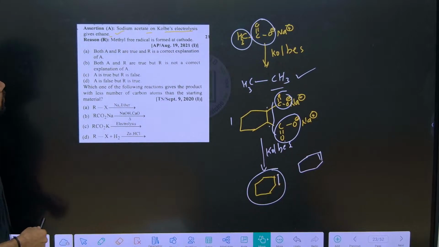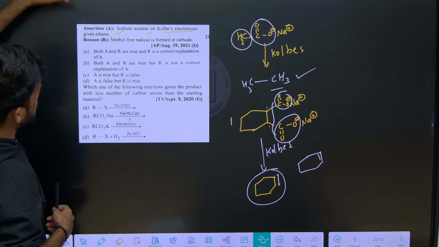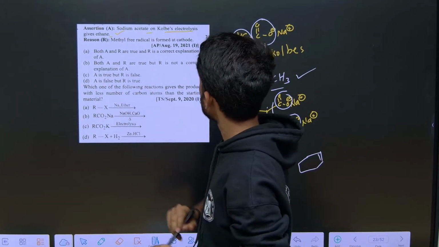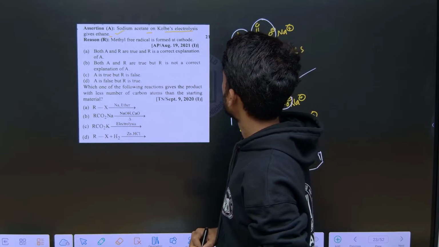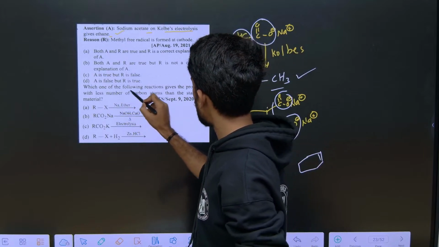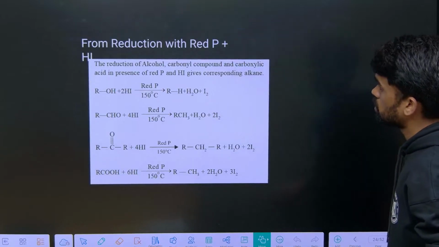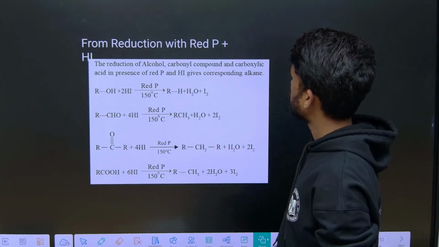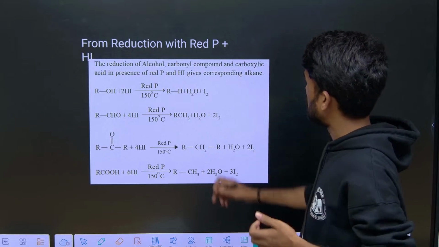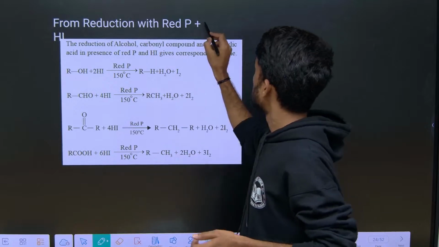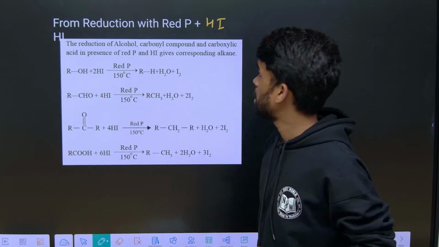Next, identify here. This is already done. Next question: which one of the following reactions gives product less than... this is also done. Reduction with red phosphorus and iodine, like HI, hydrogen iodide and red phosphorus.